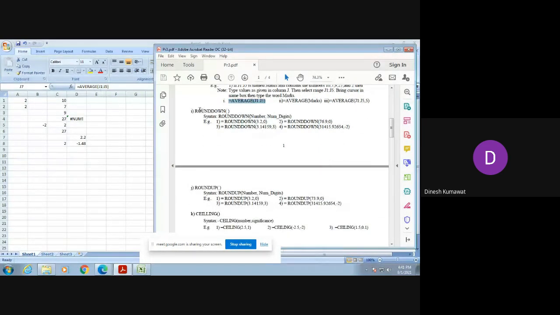Now let us proceed with the next function, which is called ROUNDDOWN. This is similar to the ROUND function, but there is a slight change in it. So let us try to verify what is the output of this one.